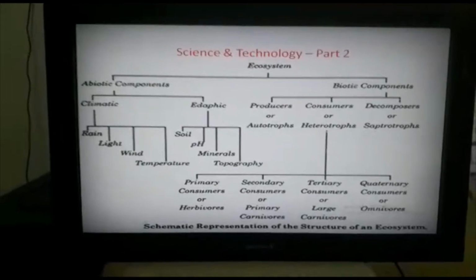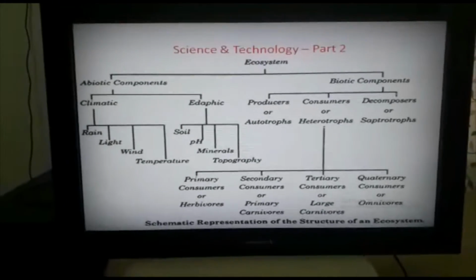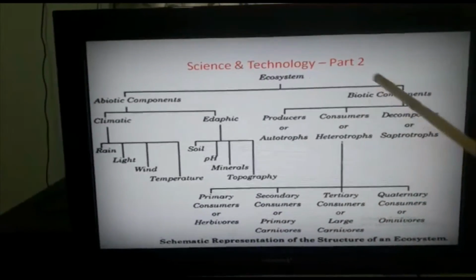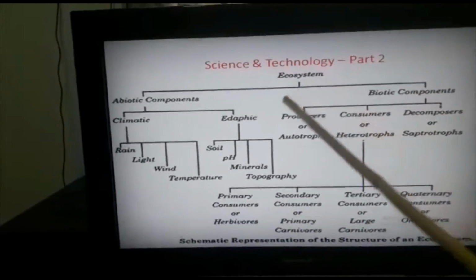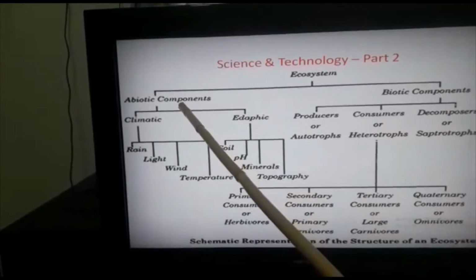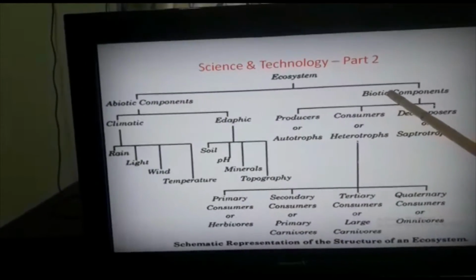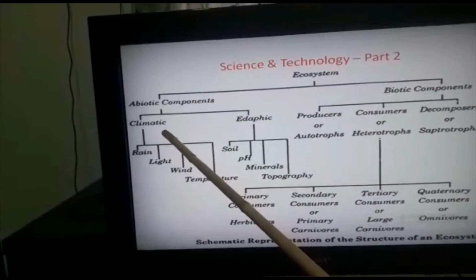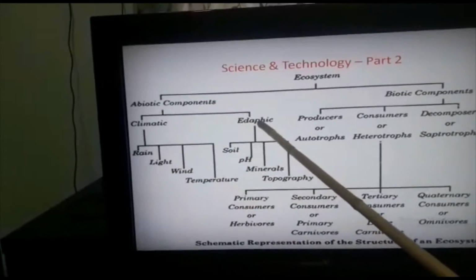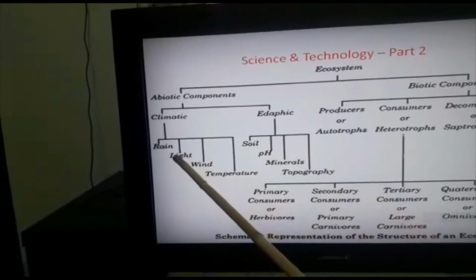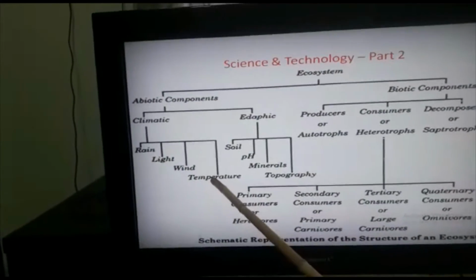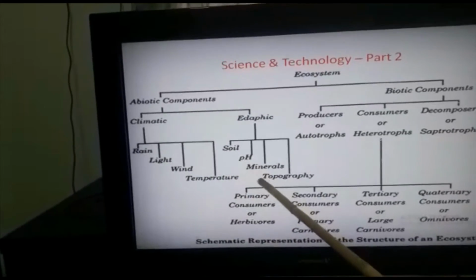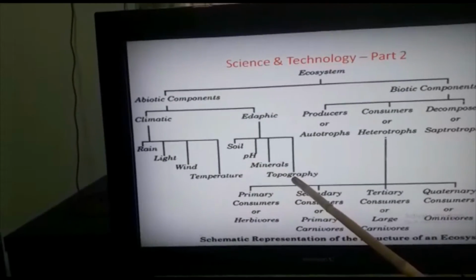Living things and non-living things are categorized as biotic components and abiotic components. Now see in detail the ecosystem. Ecosystem is classified into two components, abiotic components and biotic components. Again, abiotic component is divided into two types, climatic and edaphic. Rain, light, wind, temperature fall under the climatic. Soil, pH, minerals, topography fall under edaphic.